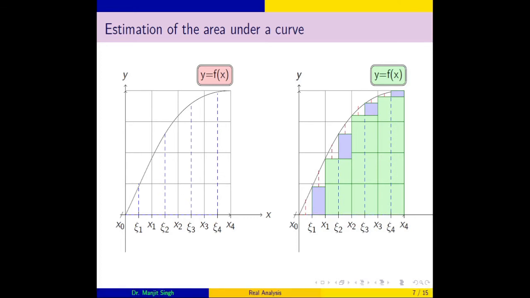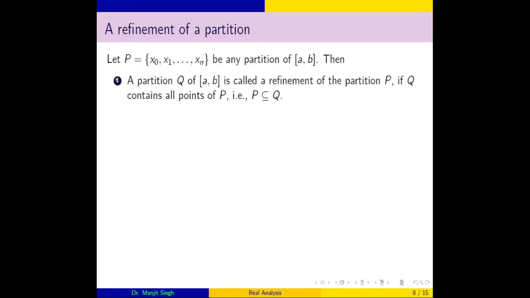Now we have seen that if we have a given partition and compute the lower sum corresponding to it, and then take another partition which is larger than the given partition and compute the lower sum corresponding to that new partition, that area will be closer to the exact area.